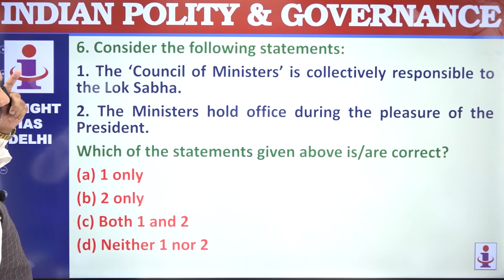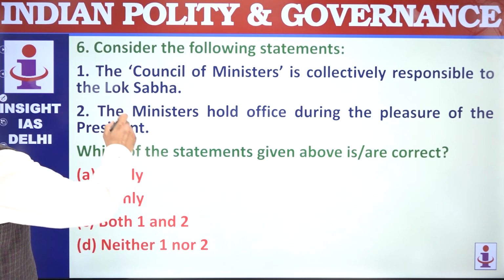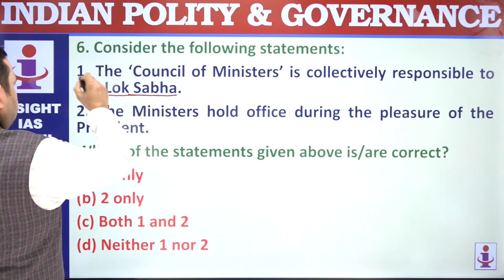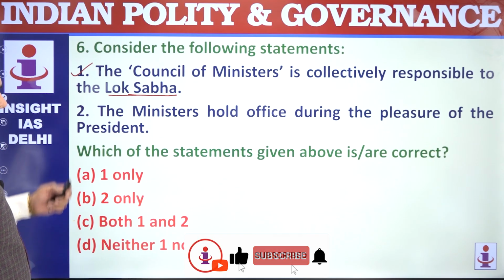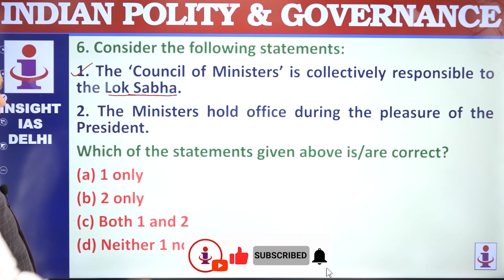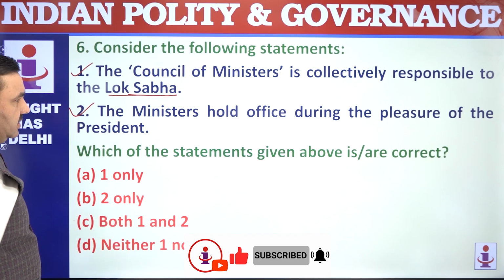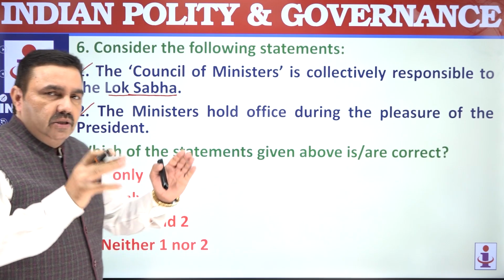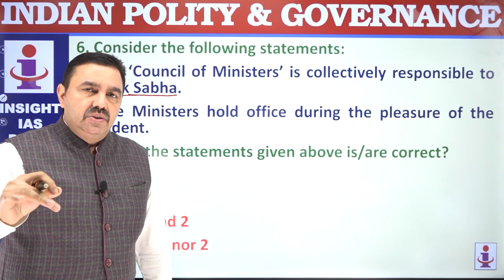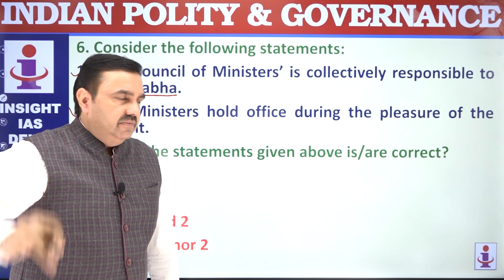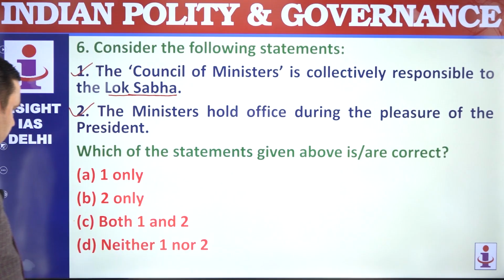Consider following statements. Council of Ministers is collectively responsible to Lok Sabha. That's correct. The ministers hold office during the pleasure of President. That's correct. Ministers hold office in the pleasure of President, but not the Prime Minister, because any of the ministers can be removed individually by President on the advice of the Prime Minister. Both are correct here. C.